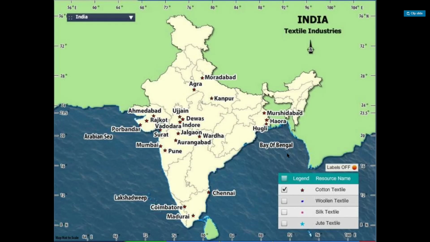See, this is the map of India. In the index of this map, you can see jute, silk, woolen, and cotton textile. But this map is mainly for the states or districts famous for cotton textile. You have to make this map in your notebook also. Just take a screenshot of this and make a map accordingly, and then paste it in your notebook.